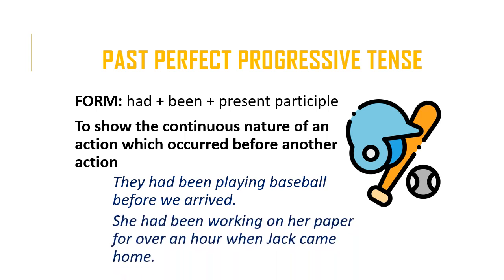She had been working on her paper for over an hour when Jack came home. So just like the present perfect simple and present perfect progressive, often we can use the two interchangeably. So rather than using the past perfect progressive, we could also use the simple form. And we could say, they had played baseball before we arrived, or she had worked on her paper for over an hour when Jack came home.